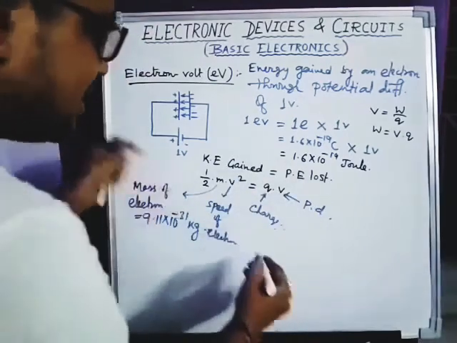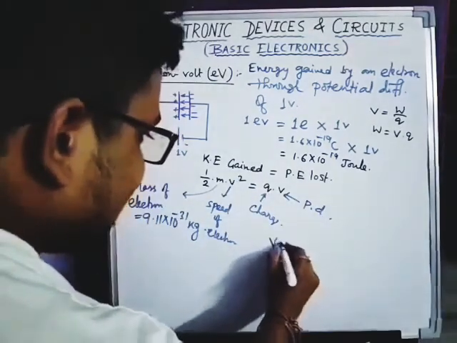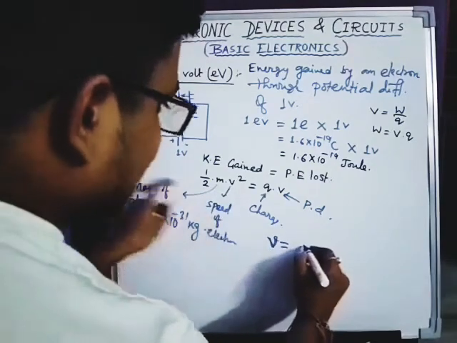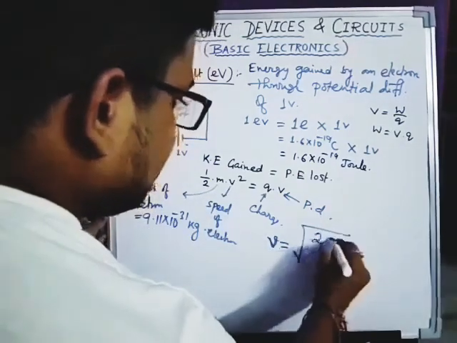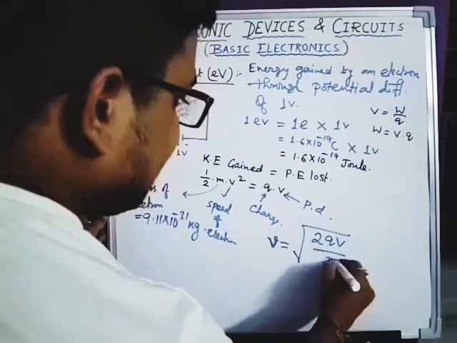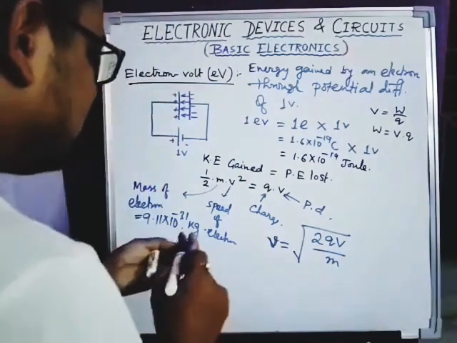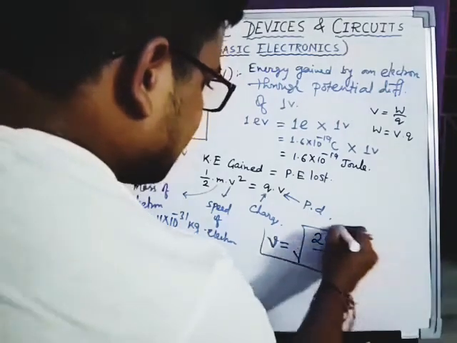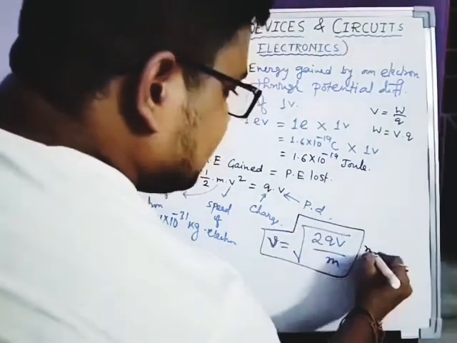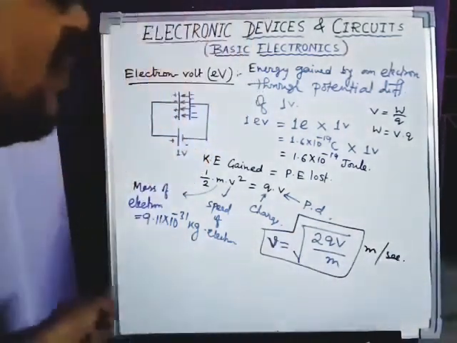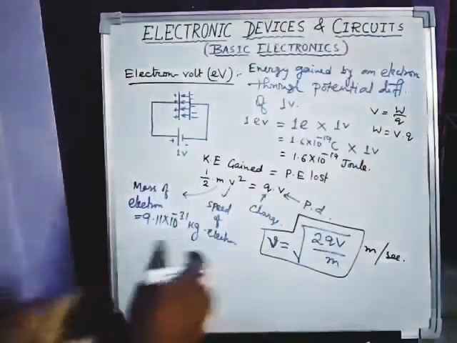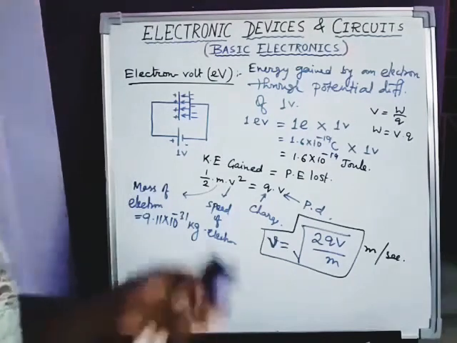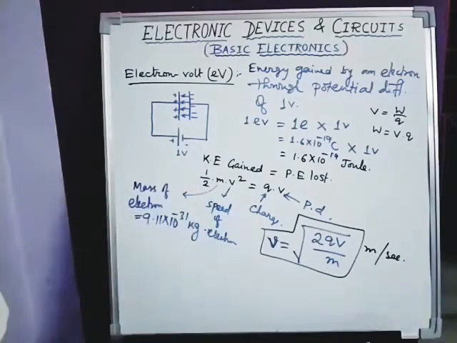Now from this equation you can calculate the velocity, small v. This v equals the square root of 2 into Q into V by m. So this is the equation of the speed of an electron, in meters per second. So this is overall the electron volt. The electron volt is the practical unit of energy that is used in electronics engineering.